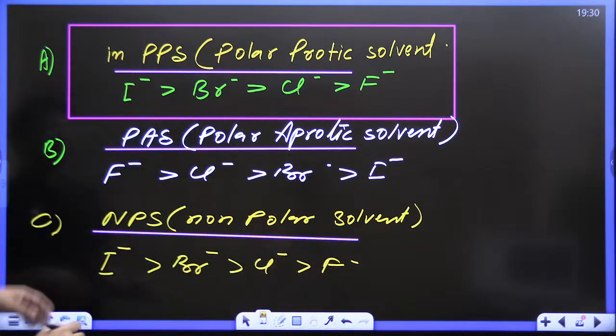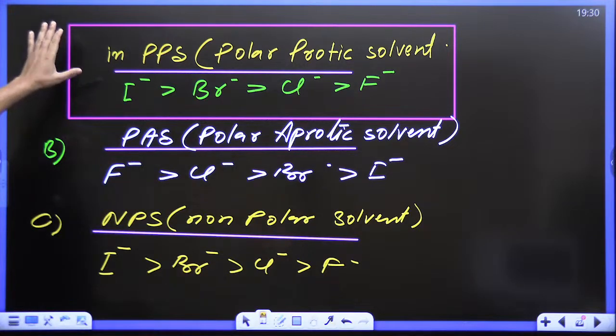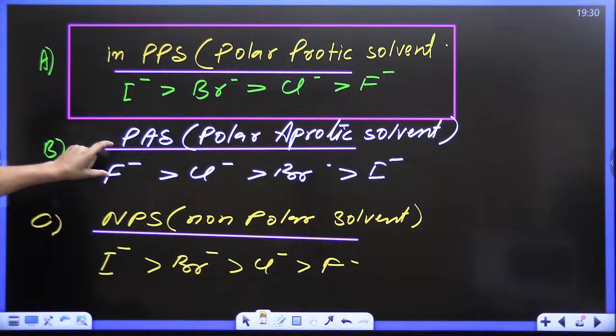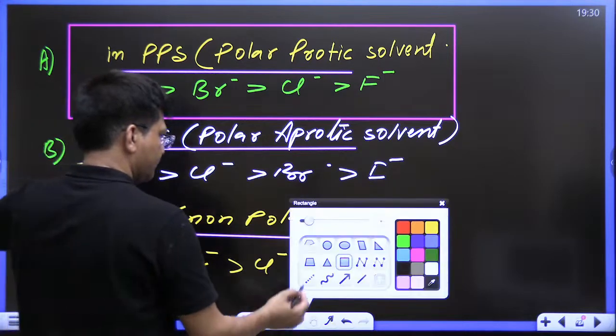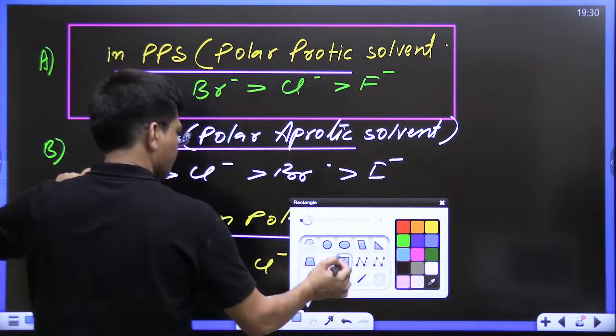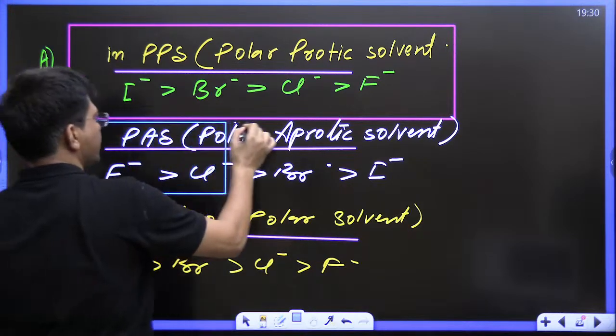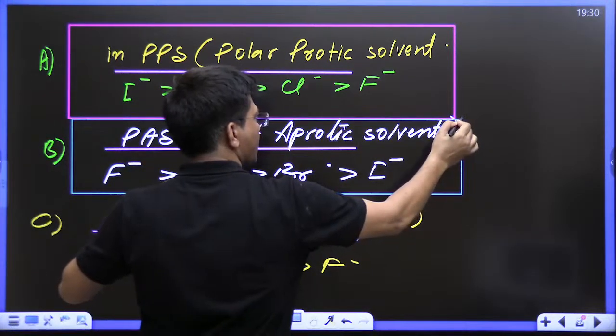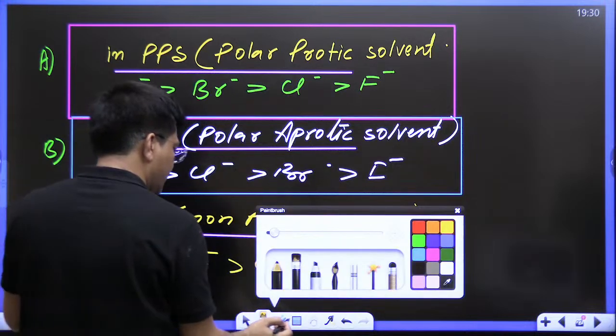Kids, you can see this is the order in PPS, this is the order in PAS, and this is the order in NPS.